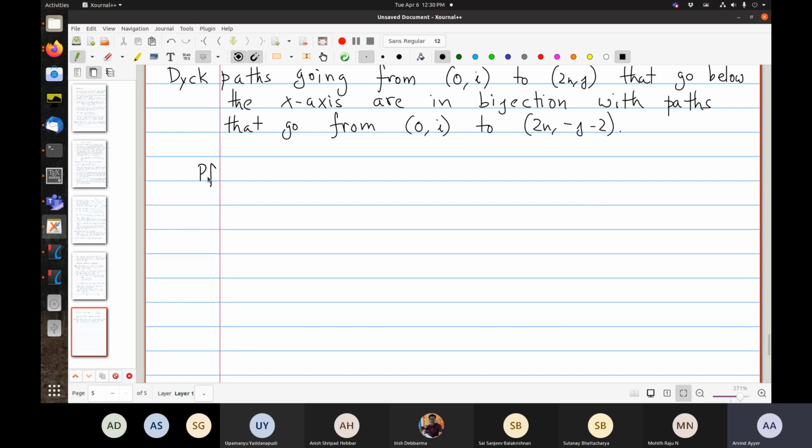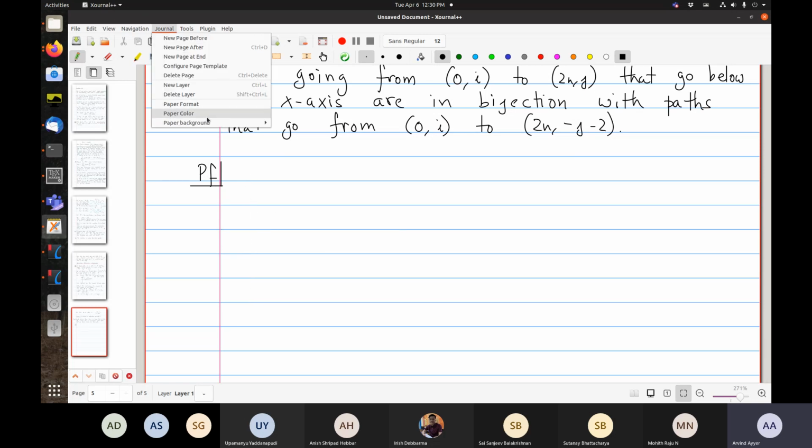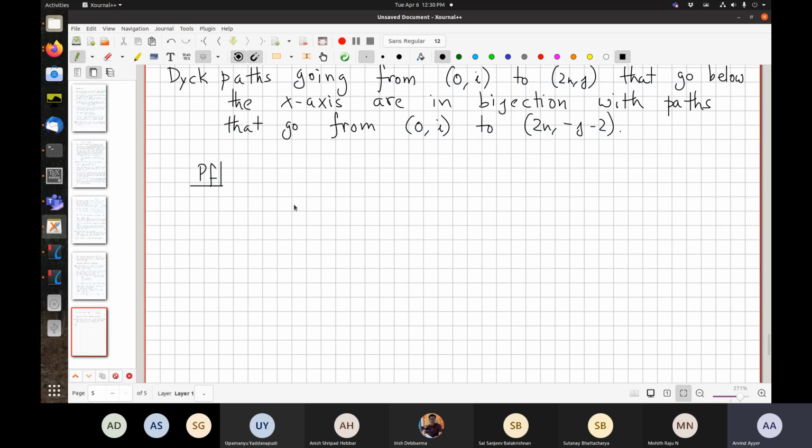The reflection principle tells you the idea. I mean, you might have seen such things in other contexts also. So this is a proof without words. Here I'll take a path. Oh, actually, maybe I should use the graph.